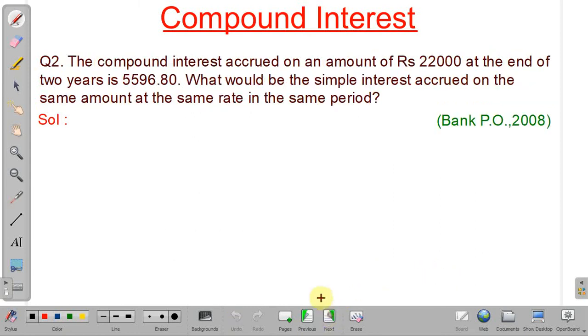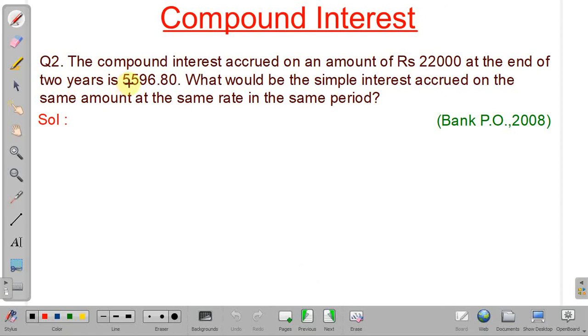We will discuss another problem. See, in this case, what is given? The compound interest is given as 5596.80 for a principal amount of 22,000 and the time period is 2 years.